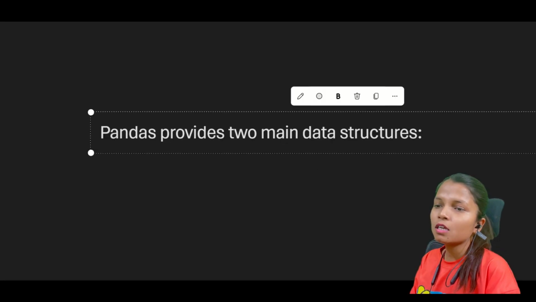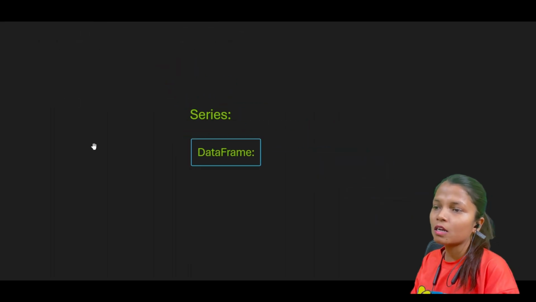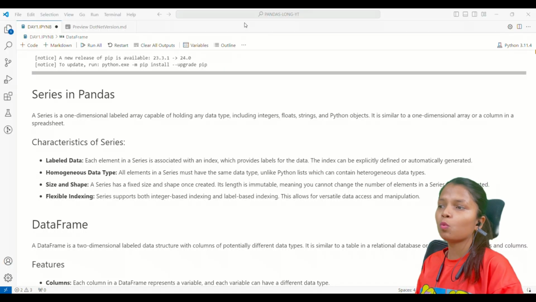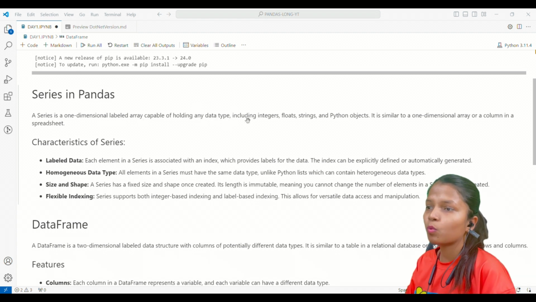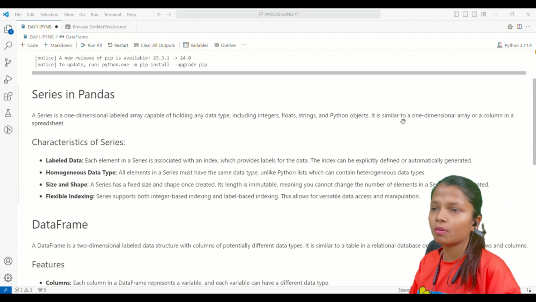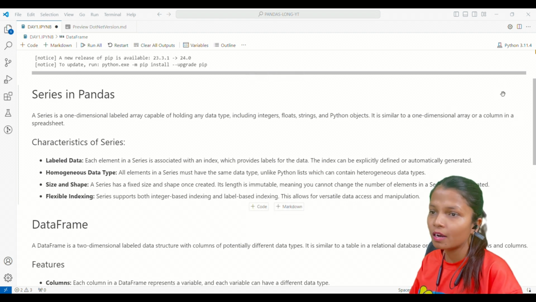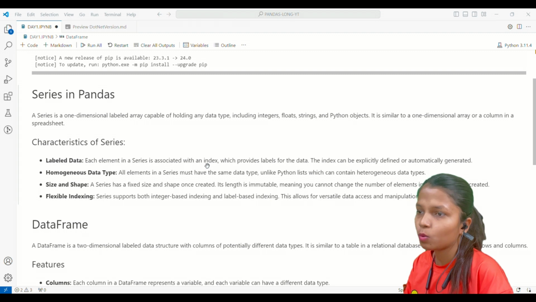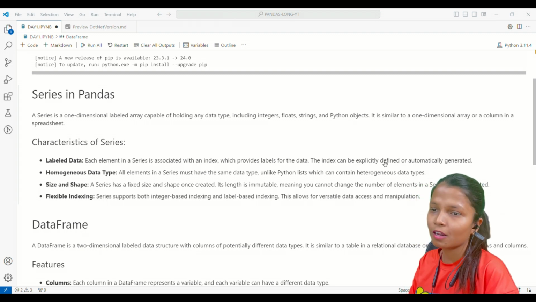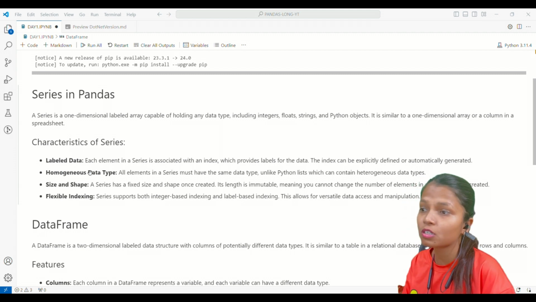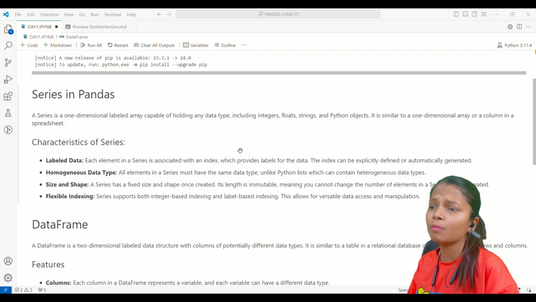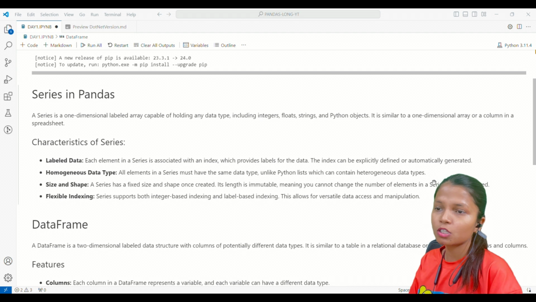Pandas basically has two main structures. One is Series, another one is DataFrame. So we will be seeing what Series is. Series is basically a one-dimensional labeled array which is capable of holding any data type, integer, float, string, or list, or anything. It can be an array as well. So it has labeled data which has an index, and you can define it explicitly, and it is automatically generated as well. It is basically a homogeneous data type. All elements in the series must have the same data type. This is what it means.